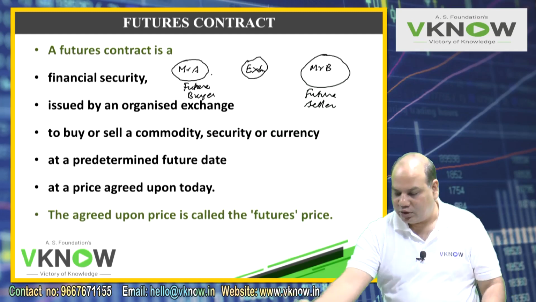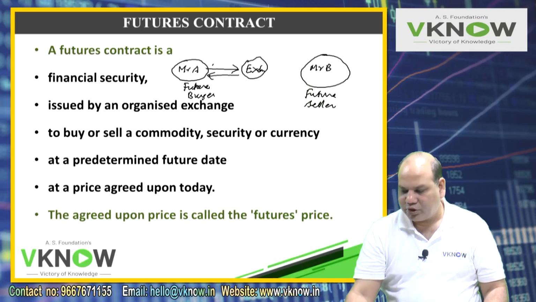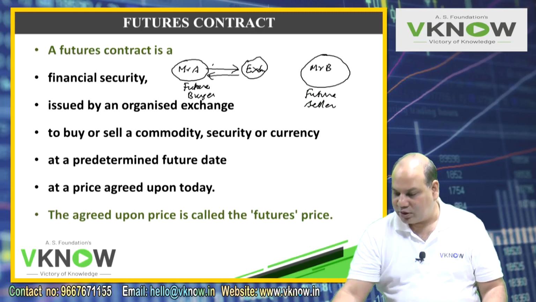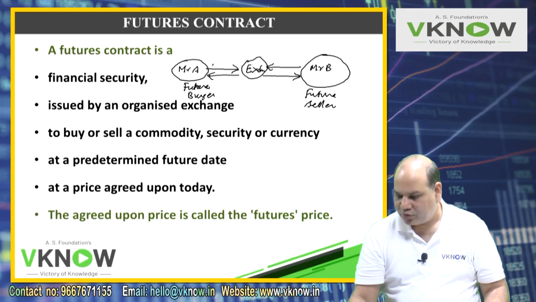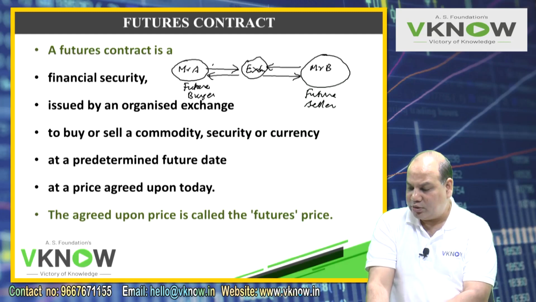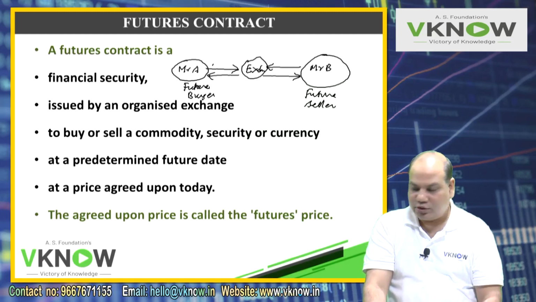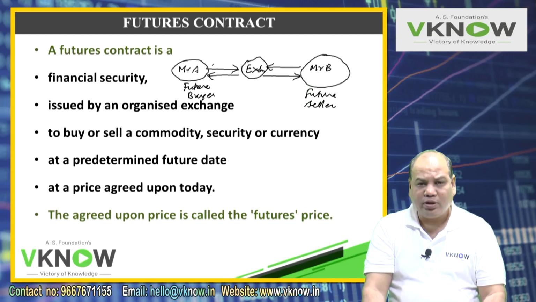You are dealing with the exchange. So Mr. A is entering into a contract with the exchange, and the exchange is entering into a contract with Mr. A. Mr. B is entering into a contract with the exchange, and the exchange is entering into a contract with Mr. B. So Mr. A is actually buying from the exchange, Mr. B is selling to the exchange, and the exchange is telling both the parties, don't worry dear, come here.